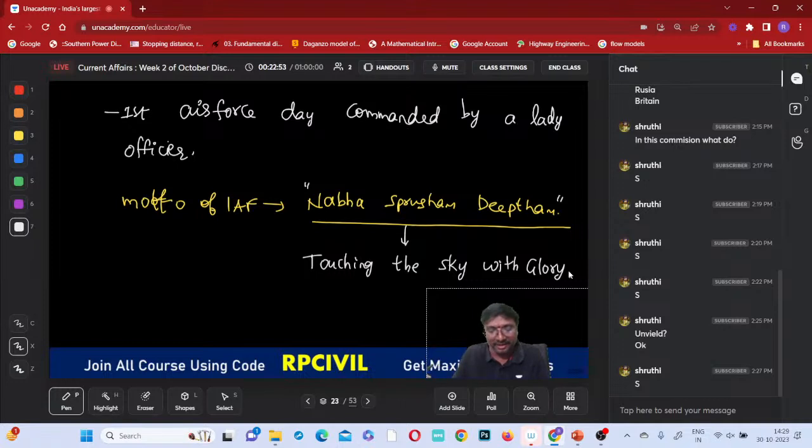So they have designed it with this motto, and below this emblem you have Satyameva Jayate, and a blue ring encircles it. In Bharatiya Vayu Sena, it is written in the Devanagari script, and this motto is also written in Devanagari. Where is it taken from? This is a Sanskrit verse from the Bhagavad Gita.